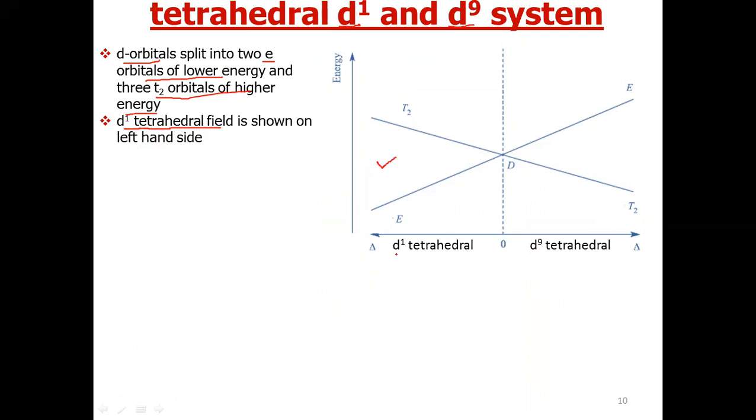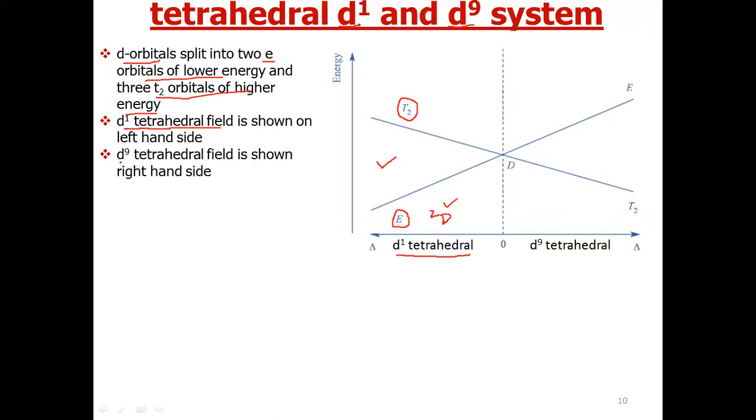This is the splitting of the D1 system, which corresponds again to the 2D term. This term will split in a tetrahedral field. Now we don't use the symbol G because it is not centrosymmetric. Like E will have lesser energy. Why? Because the splitting pattern is reverse, and T2 will have higher energy.